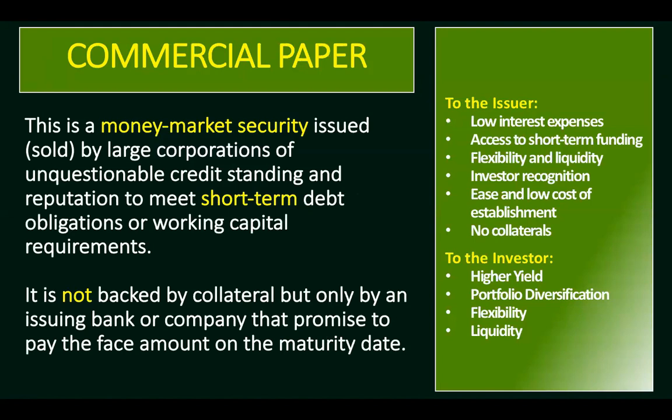When we say commercial paper, this is a money market security issued or sold by large corporations of unquestionable credit standing and reputation to meet short-term obligations or working capital requirements. Take note that commercial papers can only be issued by corporations of good reputation or that are credit-worthy. The Securities and Exchange Commission has a list of corporations who are allowed to issue commercial paper or to borrow money from the public. Commercial papers are short-term credit instruments, and they are not backed by collateral, but only by an issuing bank or company that promised to pay the face amount on the maturity date.